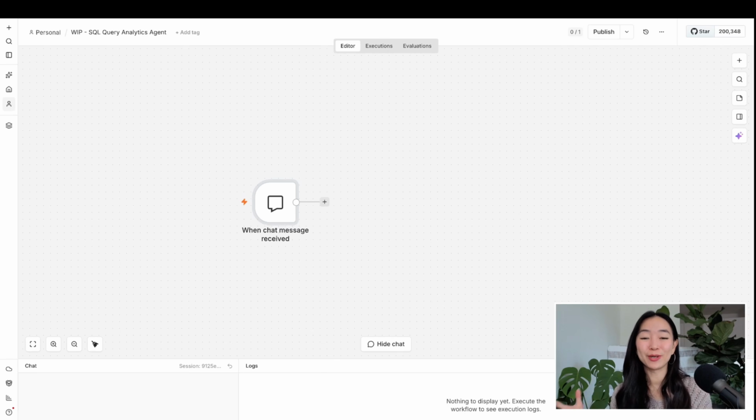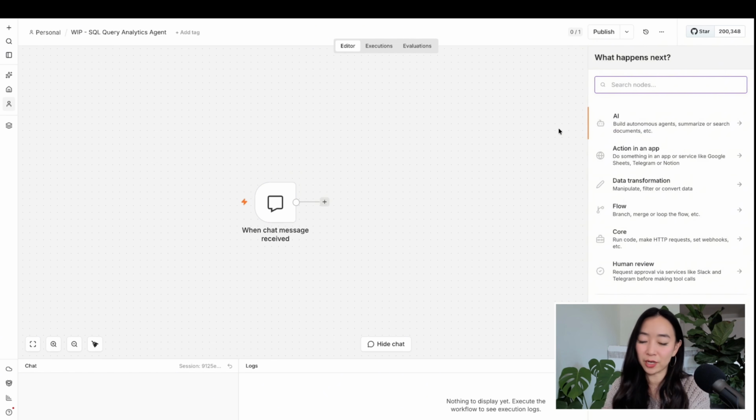Okay, step 2, we're going to get the metadata or the database schema. In the real world, you would connect your n8n workflow to like a semantic layer, which not only has your data model, but also your business metrics definitions. That would be the most official and proper way to do it. But to keep it simple here, we're just going to run a SQL query to get the database schema.